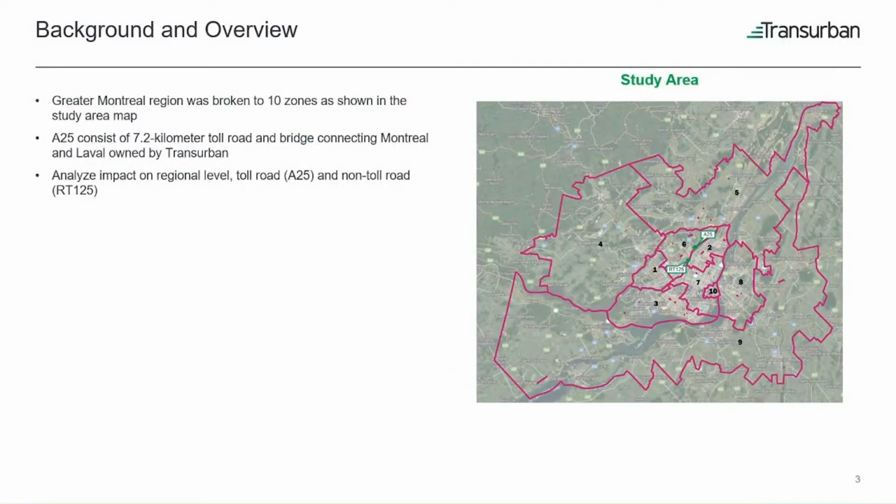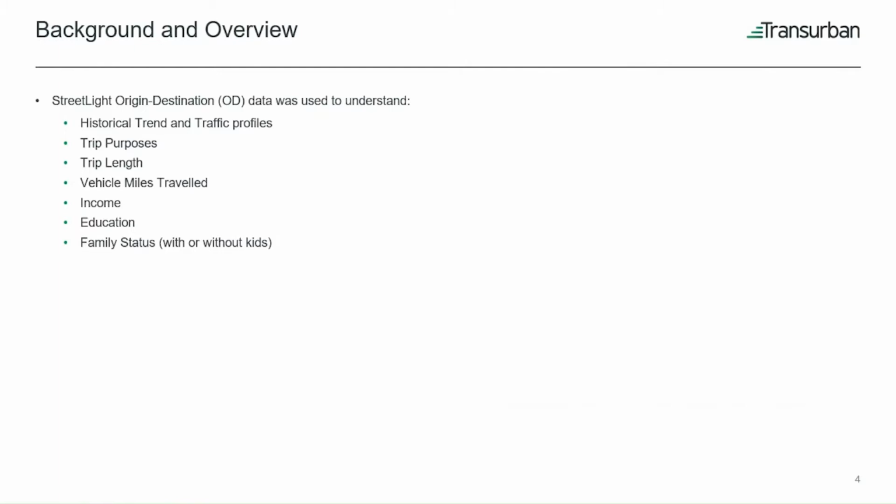The figure shows the study area that was broken into 10 zones. The green dot shows the A25 toll bridge, which is owned by TransUrban, and the non-toll bridge, 125. The analysis focuses on the regional level, the toll bridge, and the non-toll bridge. StreetLight origin and destination data was used to understand historical trends and traffic profiles, trip purposes, trip length, VMT, income, education, and family status.